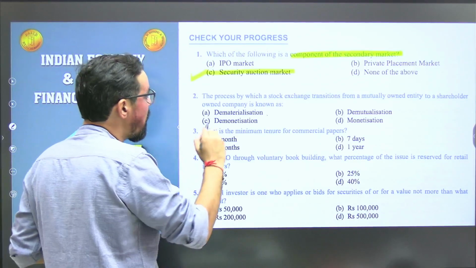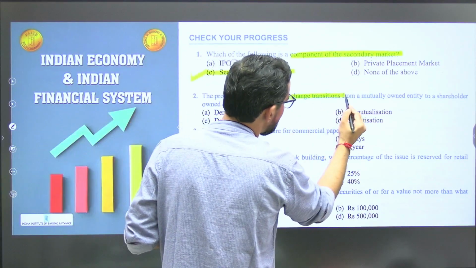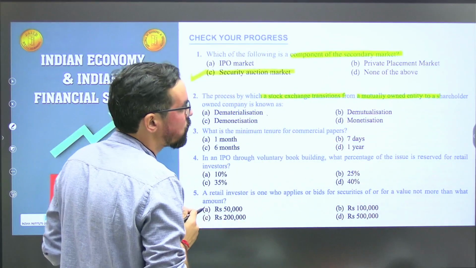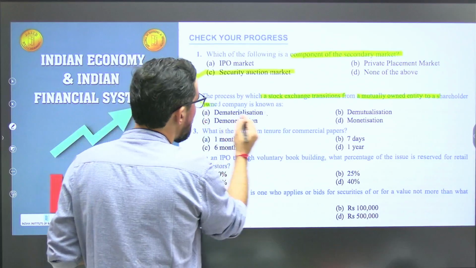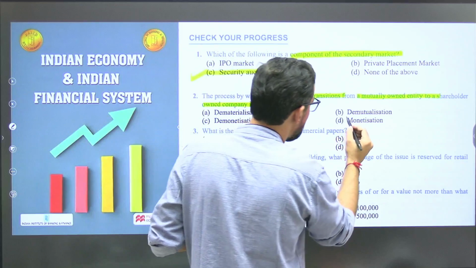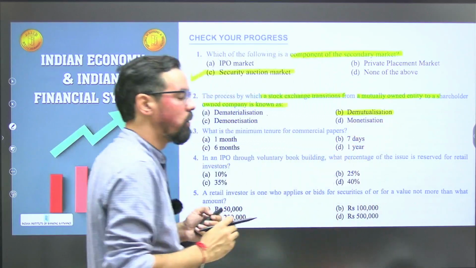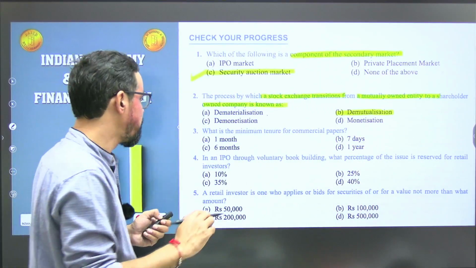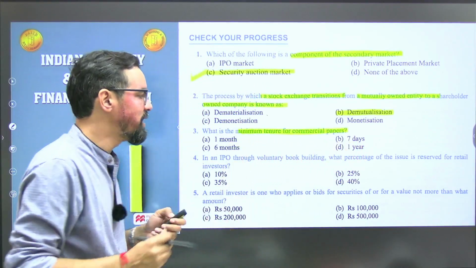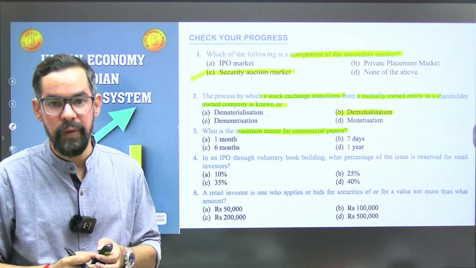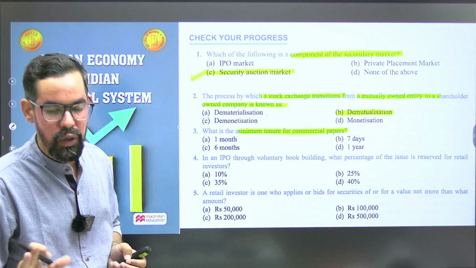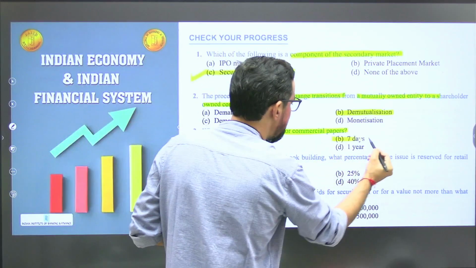Next one, the process by which a stock exchange transitions from a mutually owned entity to a shareholder-owned company is known as demutualization. Next one, what is the minimum tenure for commercial paper? Commercial papers are generally issued by corporate houses, minimum 7 days and maximum 364 days, or less than 1 year. So option B will be the correct answer.